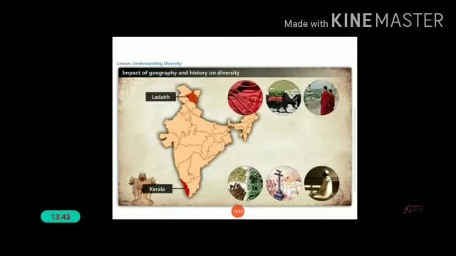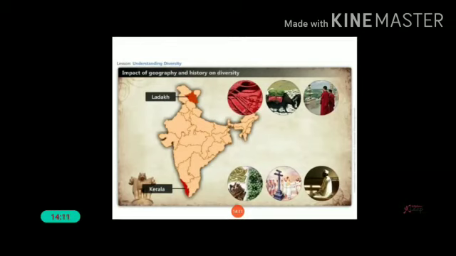Looking at these two examples, we can see that it was the geographical location of these areas which led people of various cultures to come and settle in these places. So, the diversity of a place is affected by its geography and also by its history.